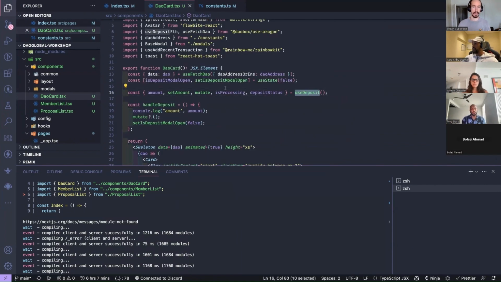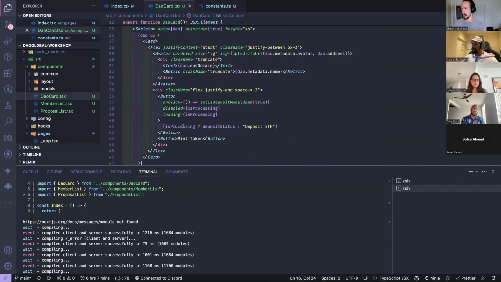So we've just extracted this into a custom useDeposit hook, and we're getting all the things back that we care about, like the amount, the setAmount, those useStates for the handleDeposit. Really and truly, to be honest, I didn't have to export these. We could have used the handleDeposit and put it in there as well, but yeah.